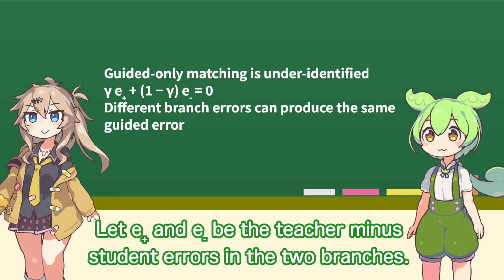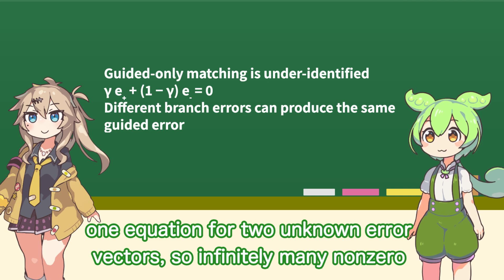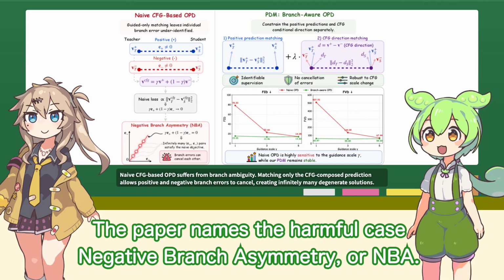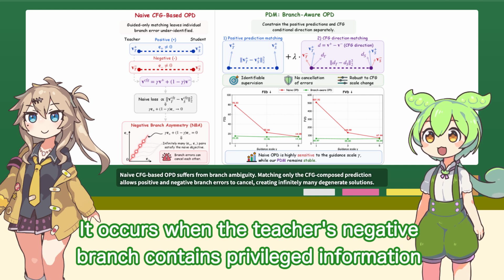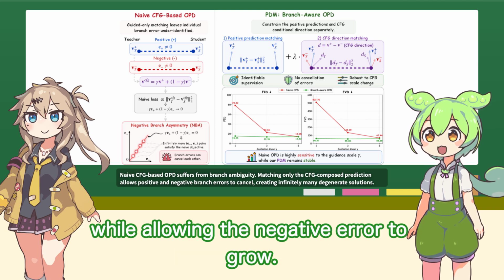Let E plus and E minus be the teacher minus student errors in the two branches. Matching the guided prediction only requires gamma times E plus plus 1 minus gamma times E minus to be 0. That is one equation for two unknown error vectors, so infinitely many non-zero pairs can satisfy the loss. The paper names the harmful case negative branch asymmetry, or NBA. It occurs when the teacher's negative branch contains privileged information that the student cannot reproduce, so training reduces the positive error while allowing the negative error to grow.